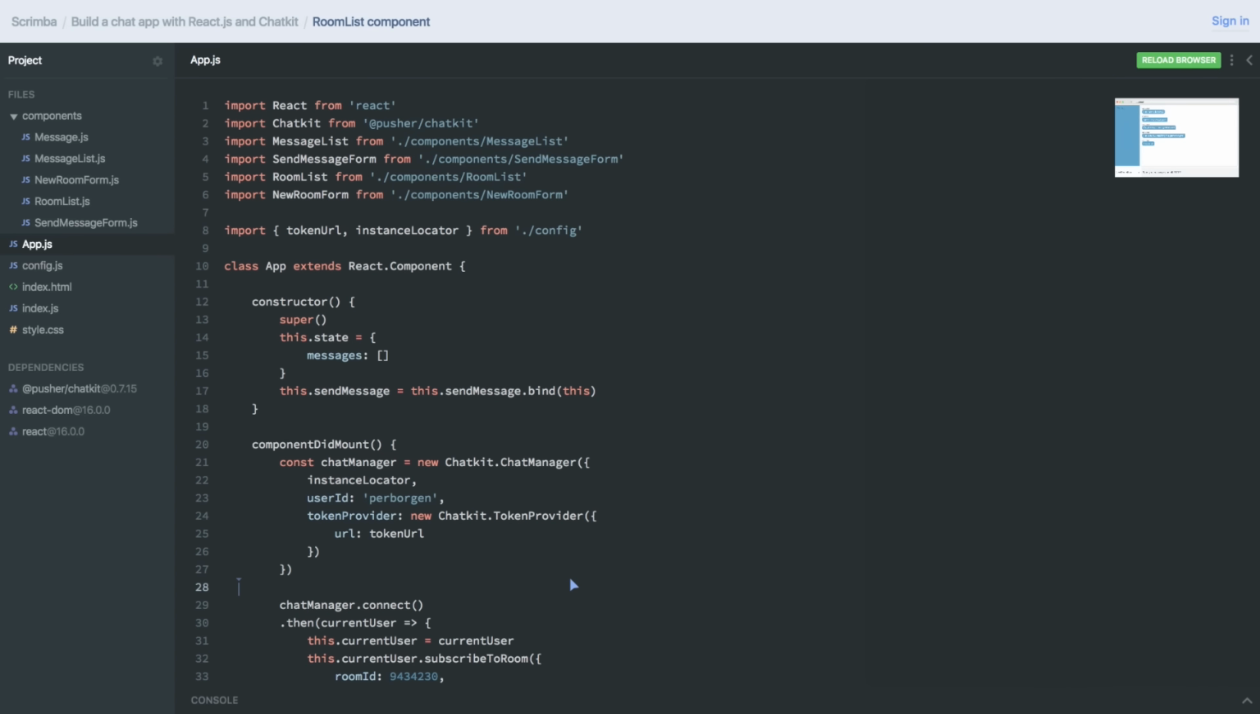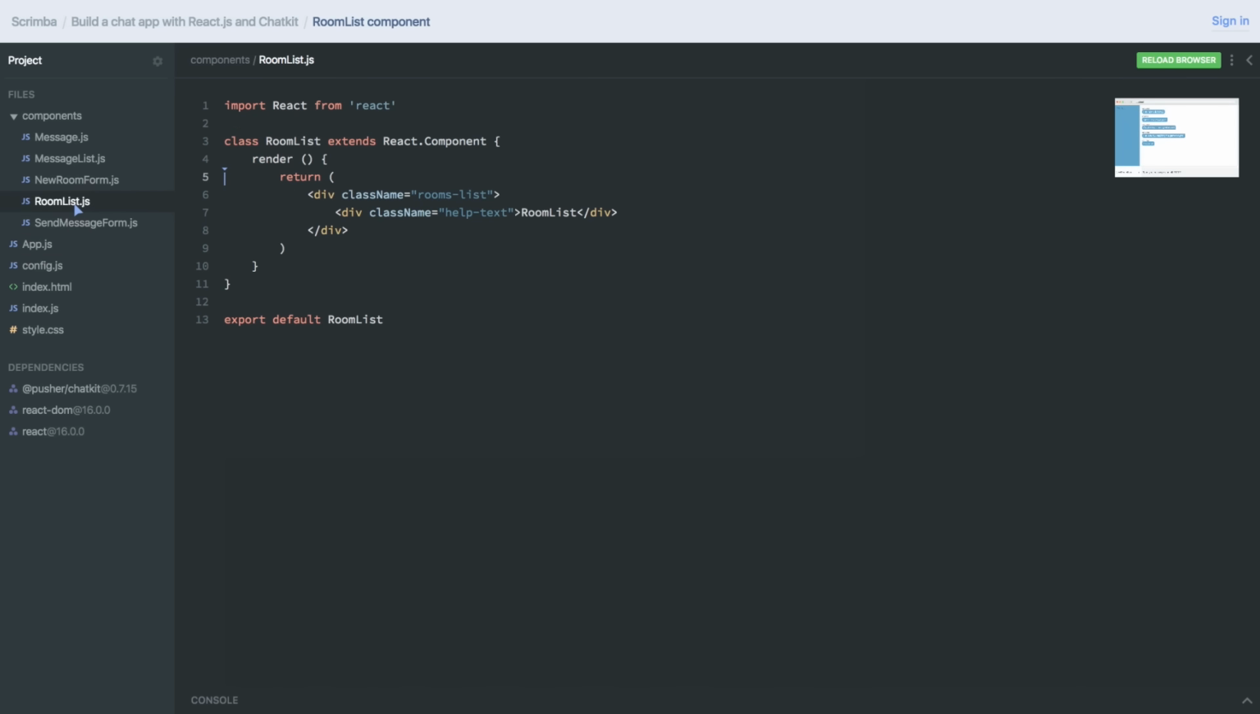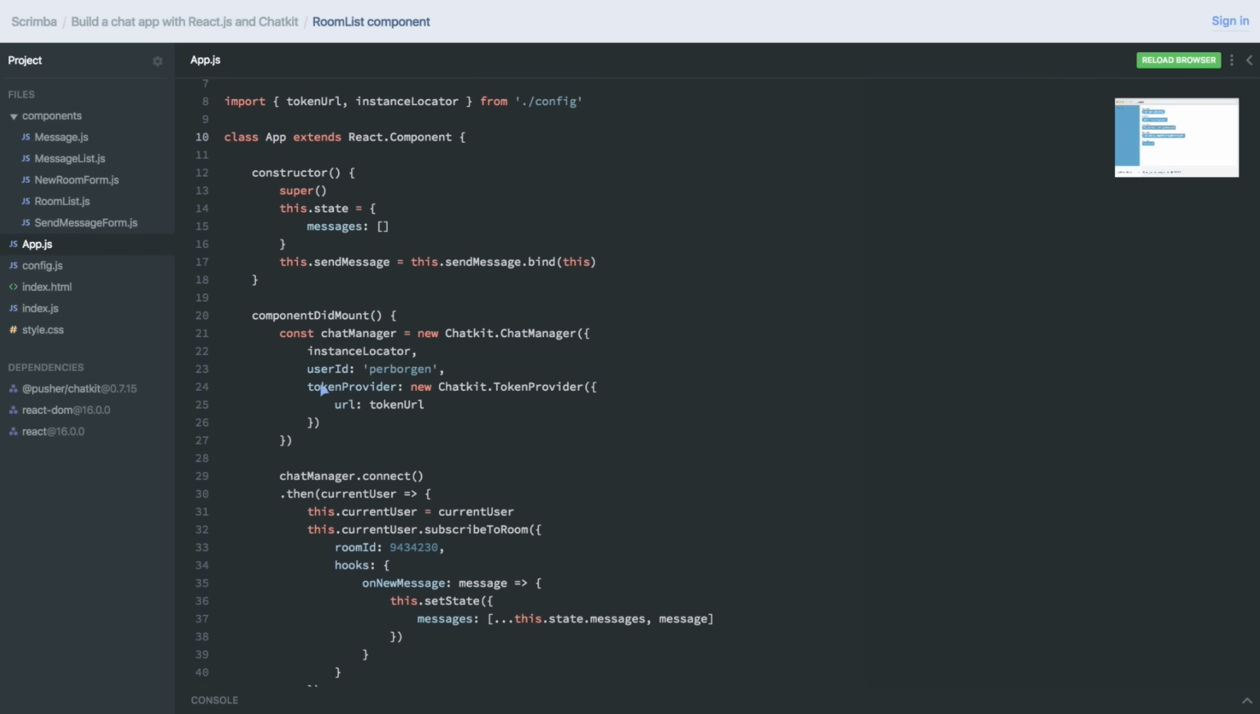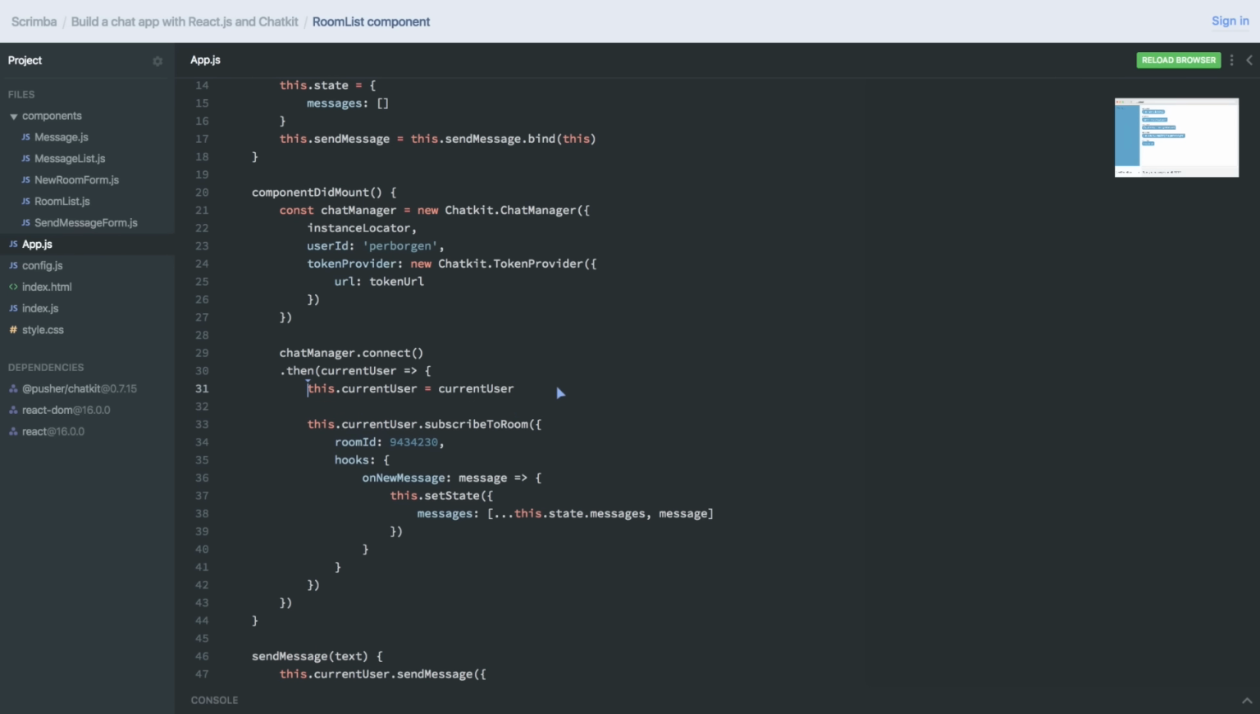Hey, in this lecture, we're going to fetch out all the rooms in our Chatkit instance and then display them in this RoomList component here, which you can see the skeleton for right here. So, as you know, all communication with the API happens in the app component, our only smart component, and it happens through the this.currentUser object. So what we'll do is